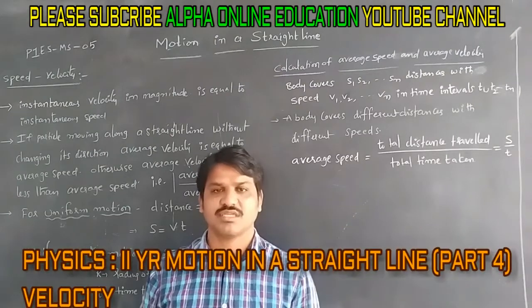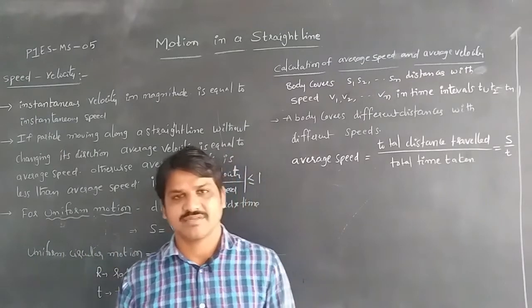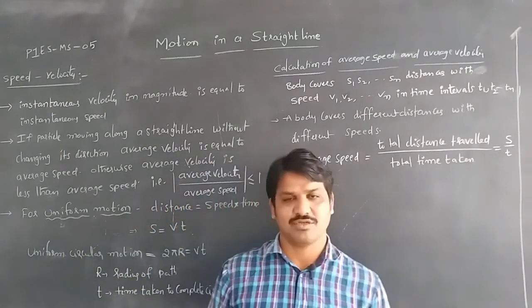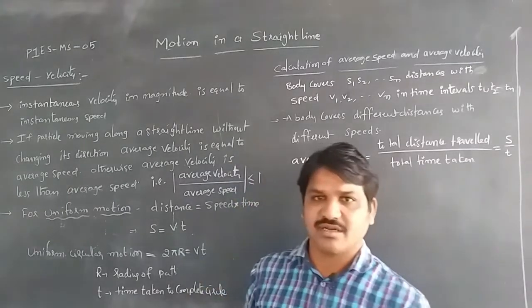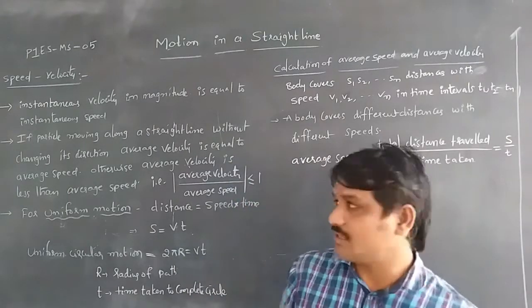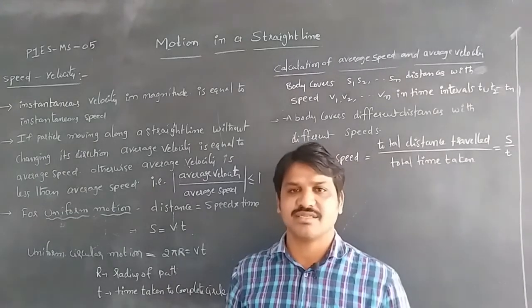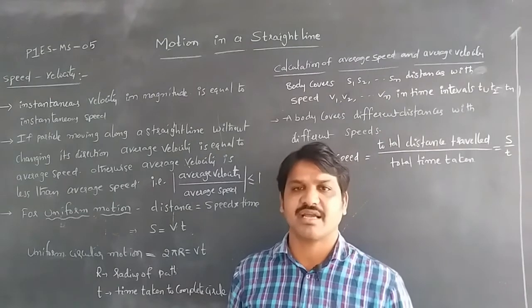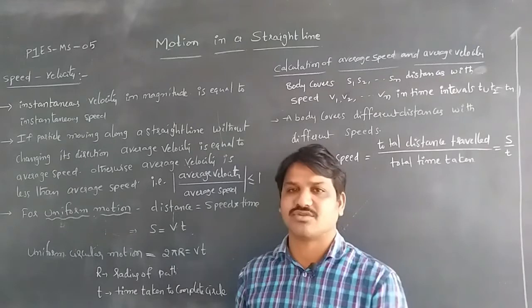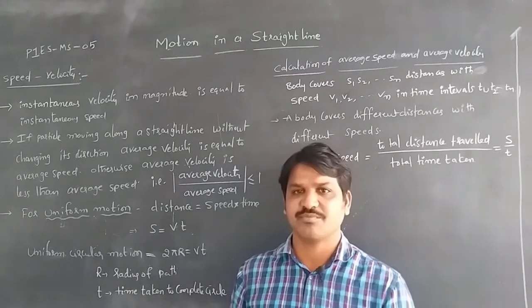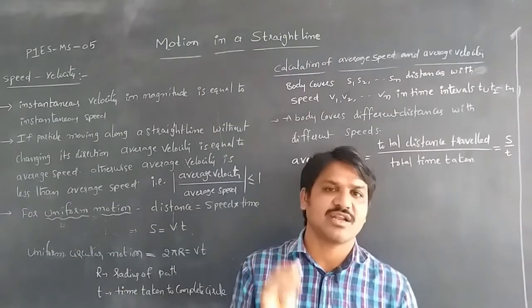In the parameters of motion, we discussed distance and displacement, as well as speed and velocity. In the earlier video we discussed speed and velocity also. The continuation of velocity is average velocity and instantaneous velocity. Average speed and average velocity will be equal when the body is moving along a straight line without changing its direction, and instantaneous speed is equal to instantaneous velocity in magnitude.